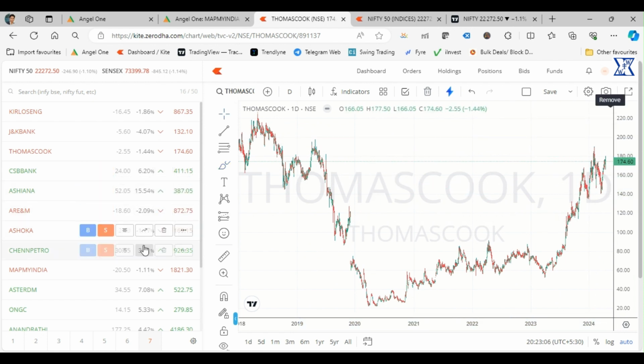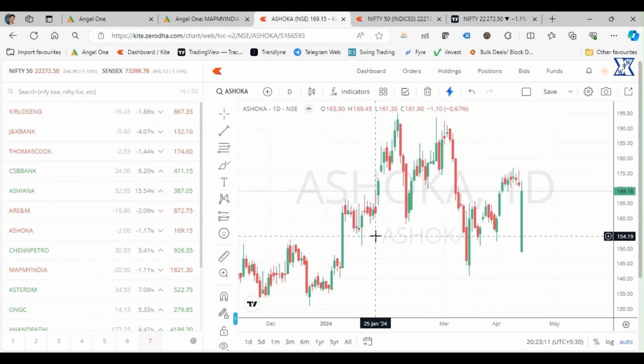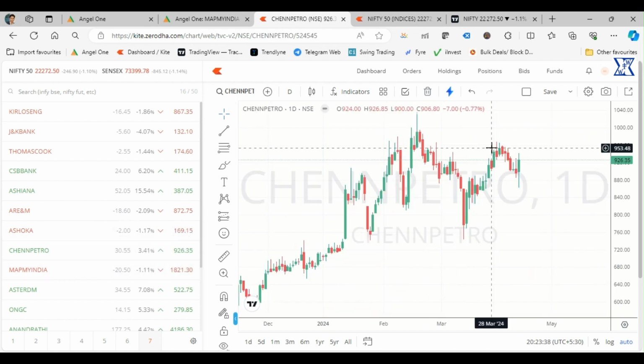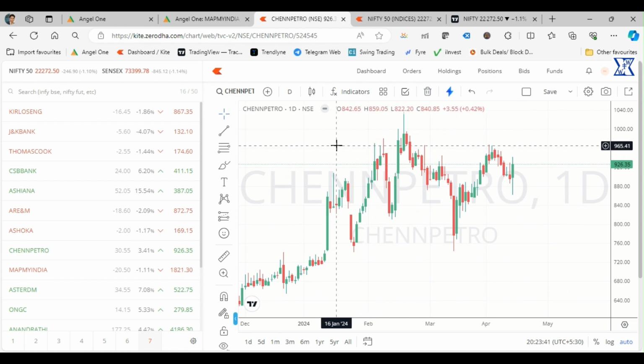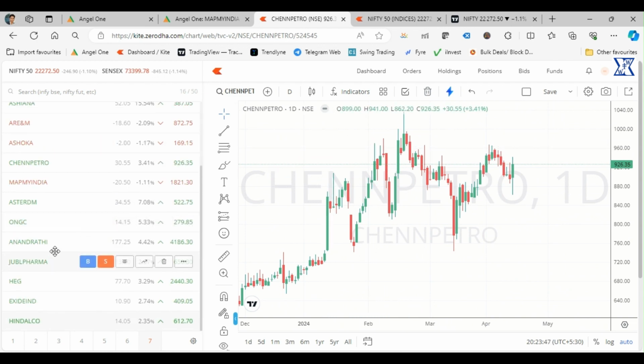Next one is Ashoka Buildcon. This is one of my favorite stocks, and if you see today, it opened at 149 and went up to 169. So this is the kind of recovery it has made. It was one of the stocks which made a recovery at a fast pace today. Then Chennai Petro, looking good, but we should wait for this particular 967 to make a position.